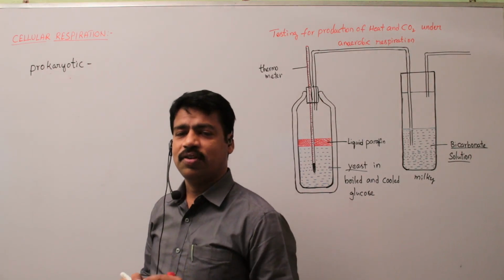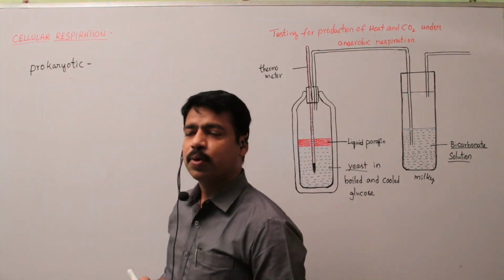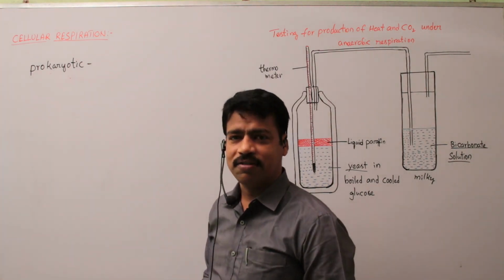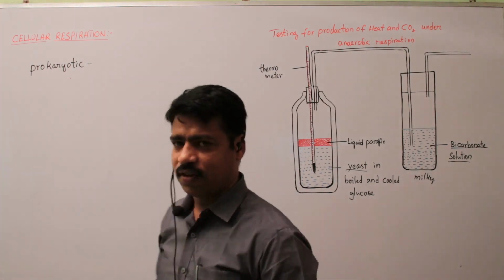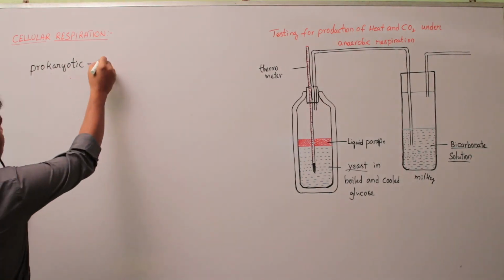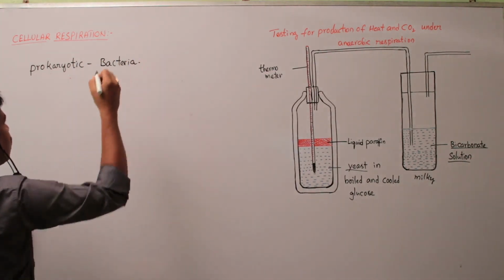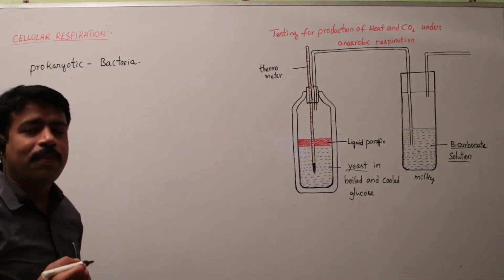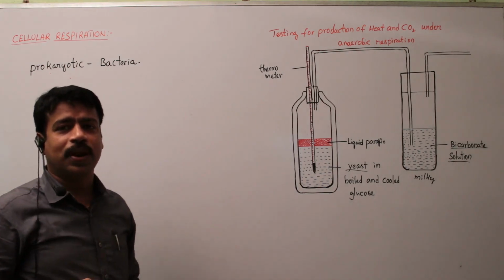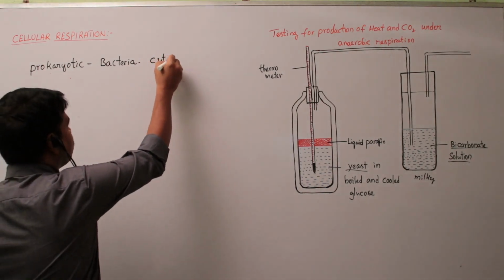In cellular respiration, organisms are of two types. One is prokaryotic organisms and the second is eukaryotes. So, what are prokaryotes? Some bacteria. In bacteria, cellular respiration takes place in the cytoplasm.